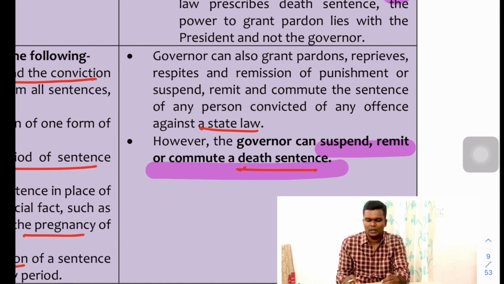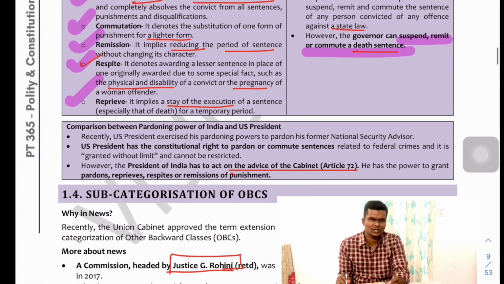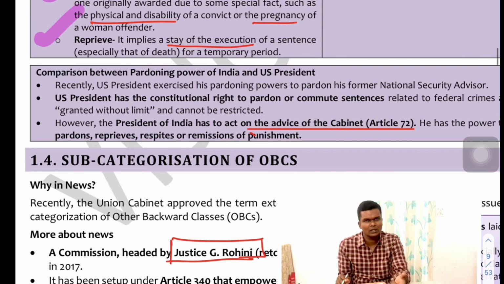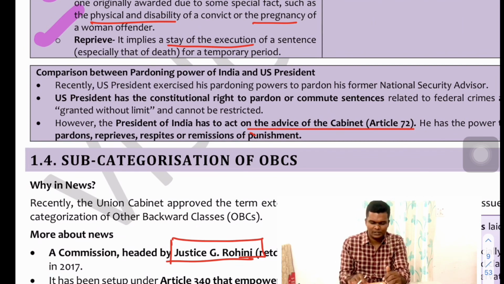And as I have told you, the governor can suspend, remit or commute the death sentence, but he cannot pardon the death sentence even though it is prescribed by a state law. If that is the case, then it has to be pardoned only by the president.